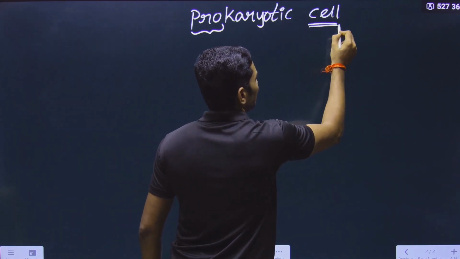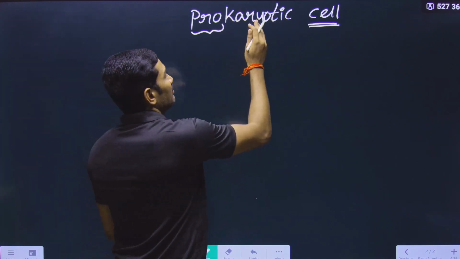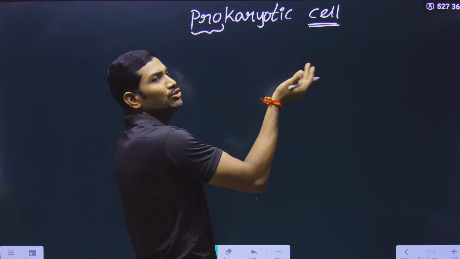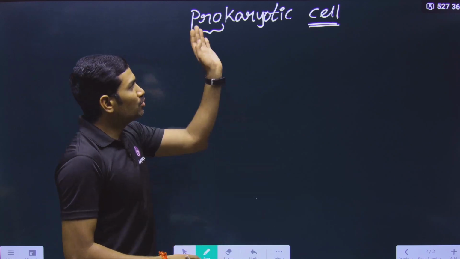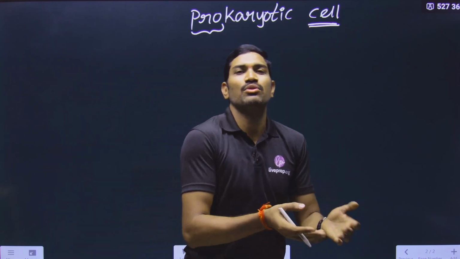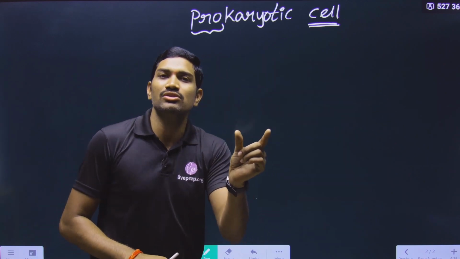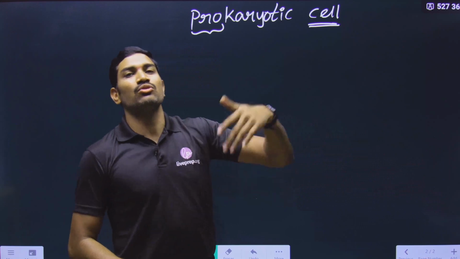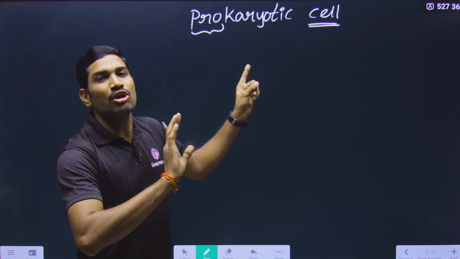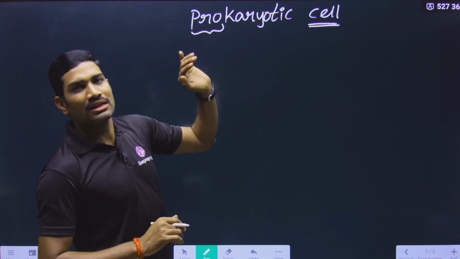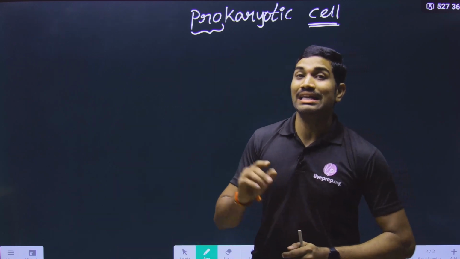That means it is a cell that does not even have a complete nucleus. Please understand this: it does not have a complete nucleus, it is before forming the nucleus. There is some other form that is called a nucleoid. So it is a nucleoid-containing cell. That's why it is a prokaryotic cell. But what about eukaryotic? Eu means true. True karyon means nucleus, a true nucleus-containing cell. That's why those cells are called eukaryotic cells. But in prokaryotic cells, a complete nucleus is not present. And the same meaning you can derive in a different way also. What is this derivation? You need to focus on the evolution of the organisms.